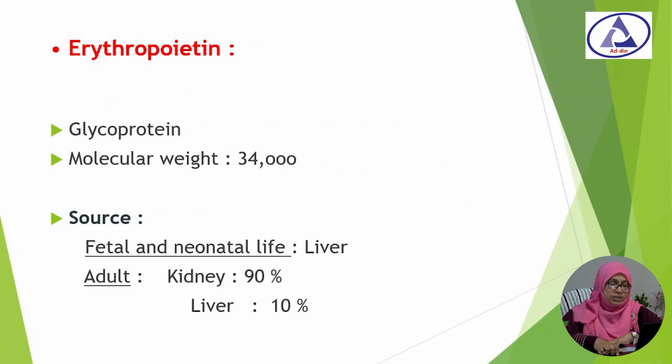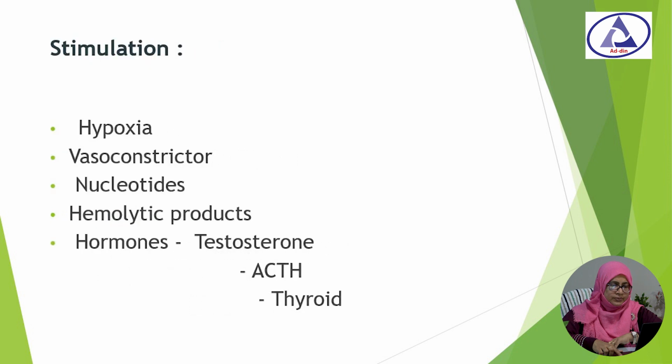Now, what is erythropoietin? It is a glycoprotein. Its molecular weight is about 34,000, and its source in fetal life is the liver, and in adults 90% from the kidney and 10% from the liver. Stimuli for formation of this hormone are hypoxia, vasoconstriction, nucleotides, hemolytic products, and hormones such as testosterone, adrenocorticotropic hormone, and thyroid.